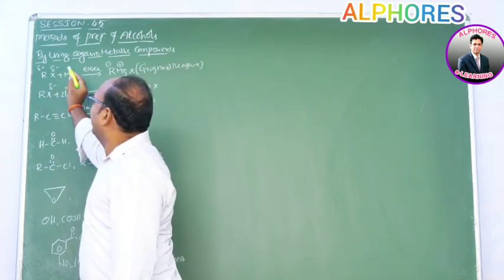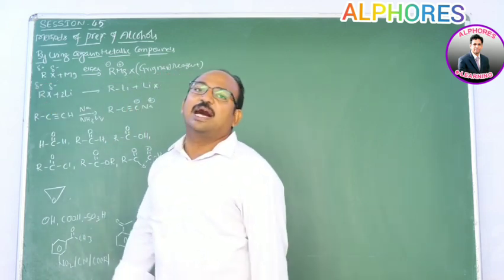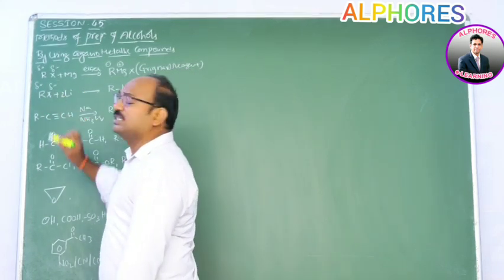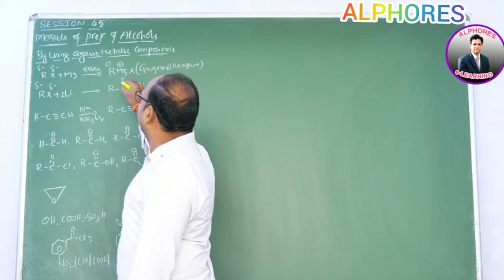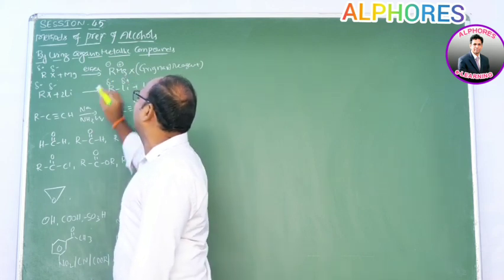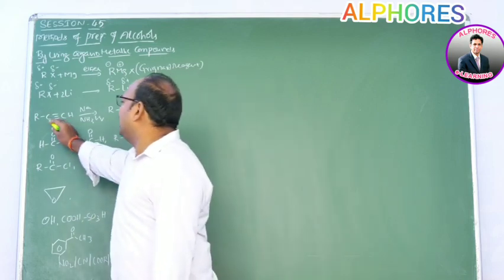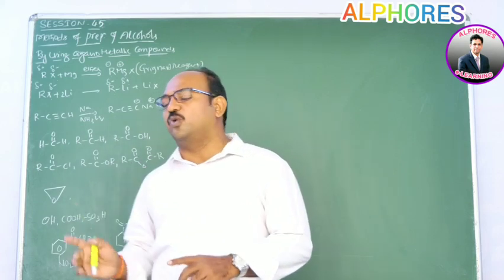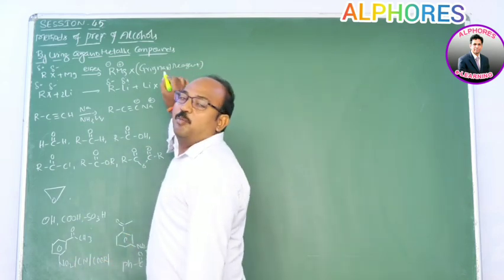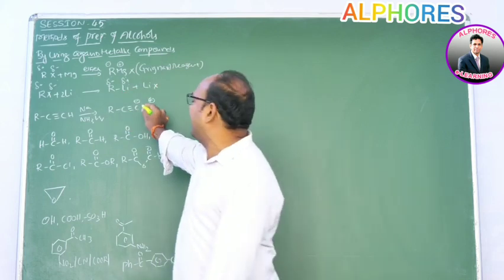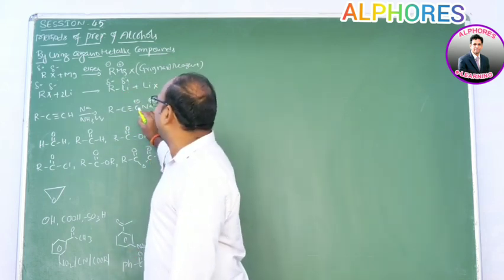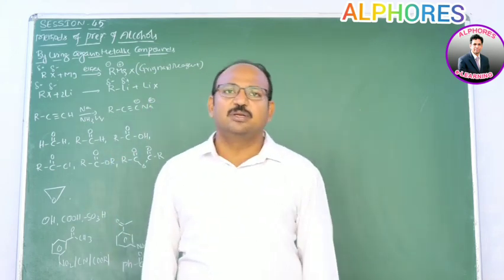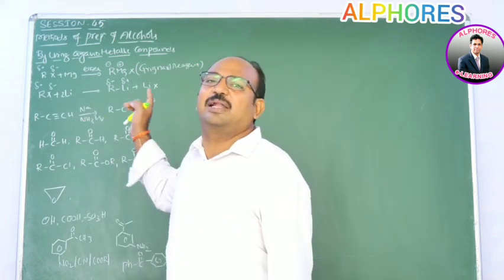In alkyl halide, the halogen acquires partial negative charge and carbon acquires partial positive charge. This upon reaction with lithium metal converts into alkyl lithium. Here again the lithium metal bears positive charge and the carbon acquires negative charge. And RC triple bond CH is what we call a terminal alkyne. Terminal alkynes upon reaction with sodium metal and liquid ammonia give monosodium acetylides, means alkynides. Here again a carbon-metal direct bond is there. These are organometallic compounds, those compounds which consist of a carbon-metal direct bond.